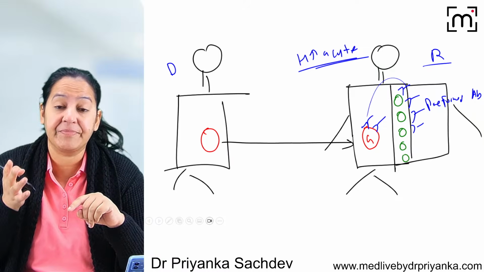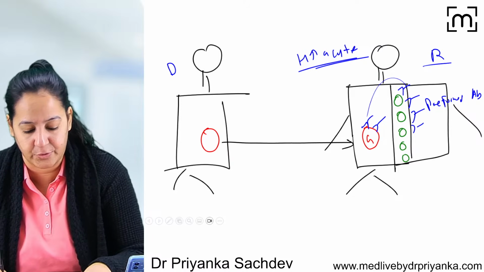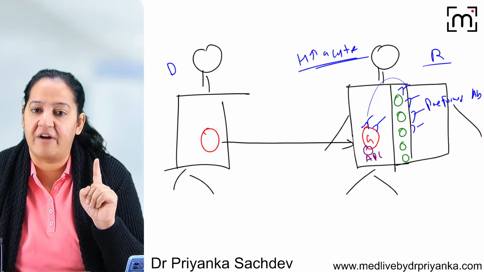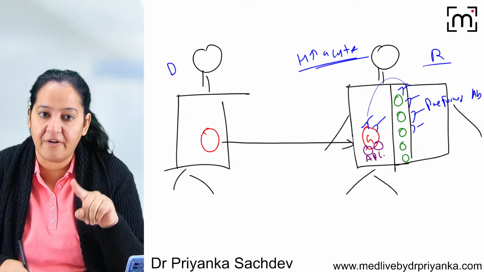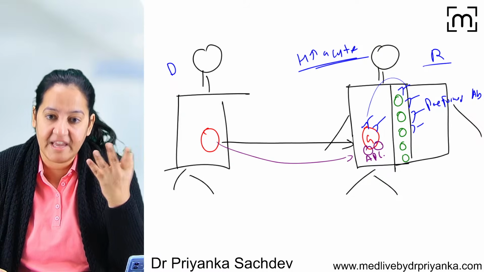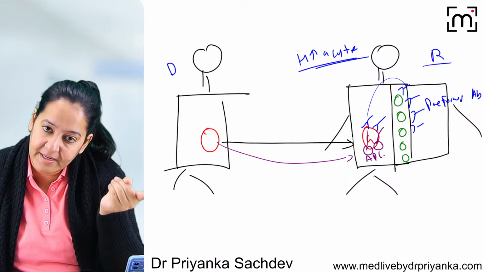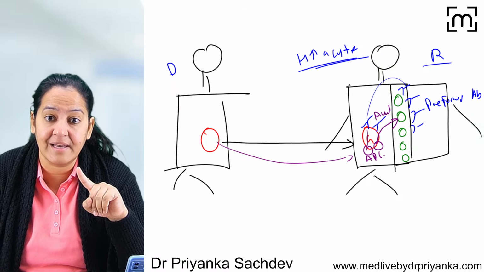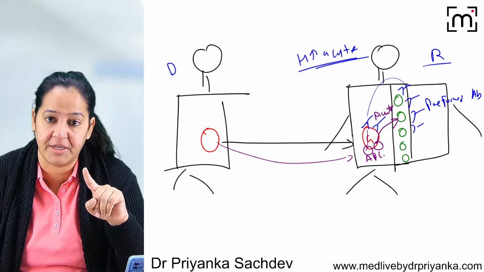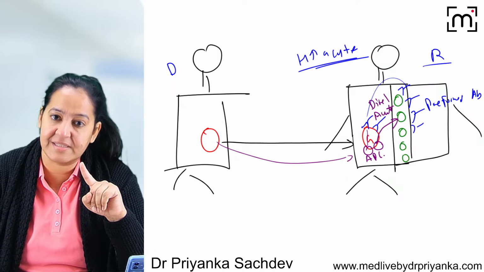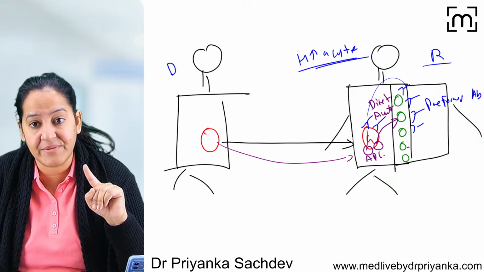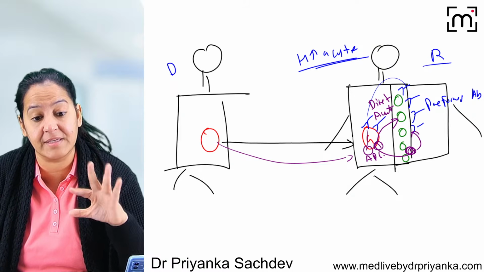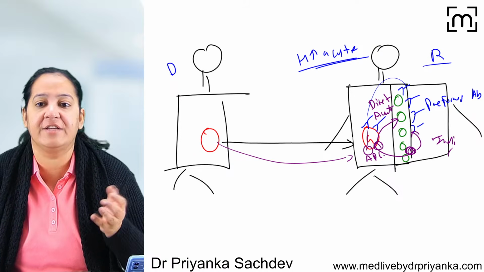Okay, the second type is acute and chronic. Let's talk about the acute. In the acute, there are APCs present in the graft itself. These APCs present in the graft itself are the donor's APC. They will engulf the antigen, process the antigen and present to helper TH cell of the recipient. This is acute rejection. It is the direct pathway which is leading to acute rejection. And sometimes it's the recipient APC processing the antigen and presenting it to helper TH cell. This one is known as indirect pathway. It will lead to chronic rejection.